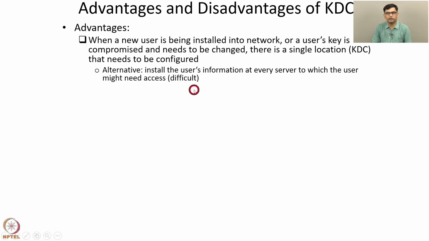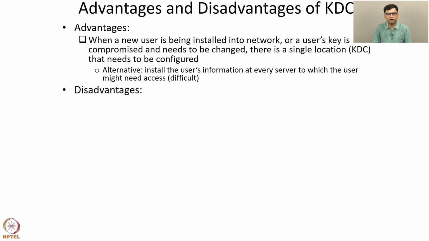So it is easier to just configure the secret key of a newly added user at a single point, namely the KDC. So that's one advantage of a KDC. There is only a single location, the KDC, that needs to be configured whenever a new user is added into the network.